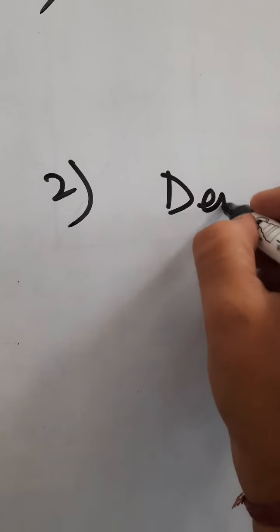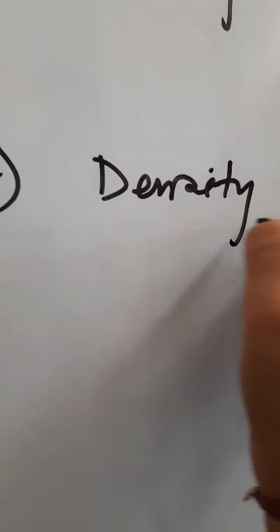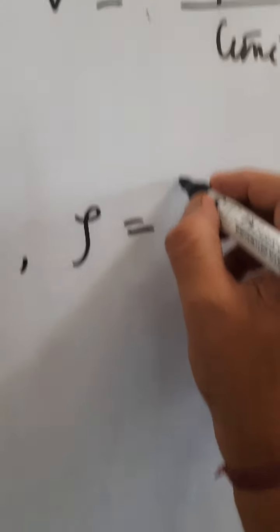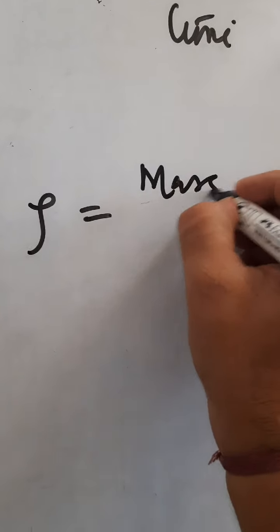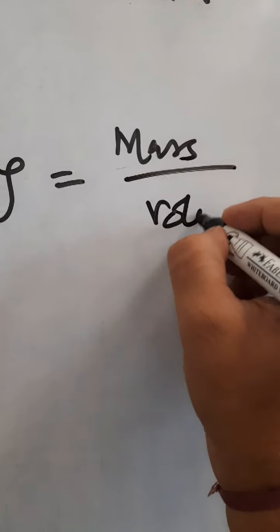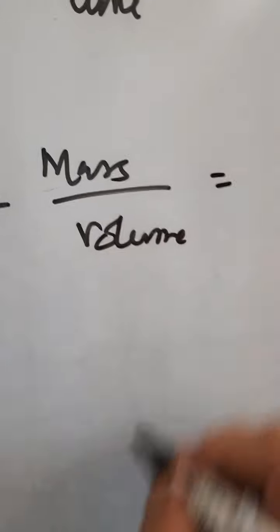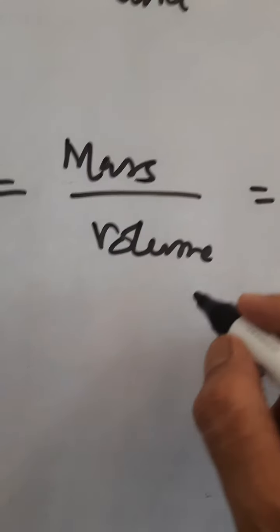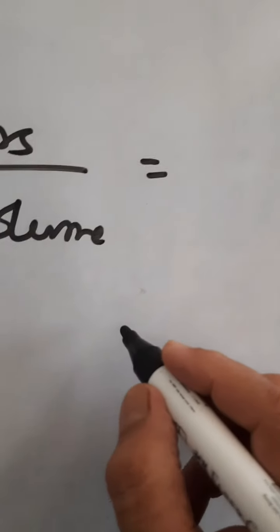Take another example, the density, represented by rho. Its formula is mass by volume. Now mass is a fundamental quantity, but volume is not a fundamental quantity, so we can represent volume by L cube.